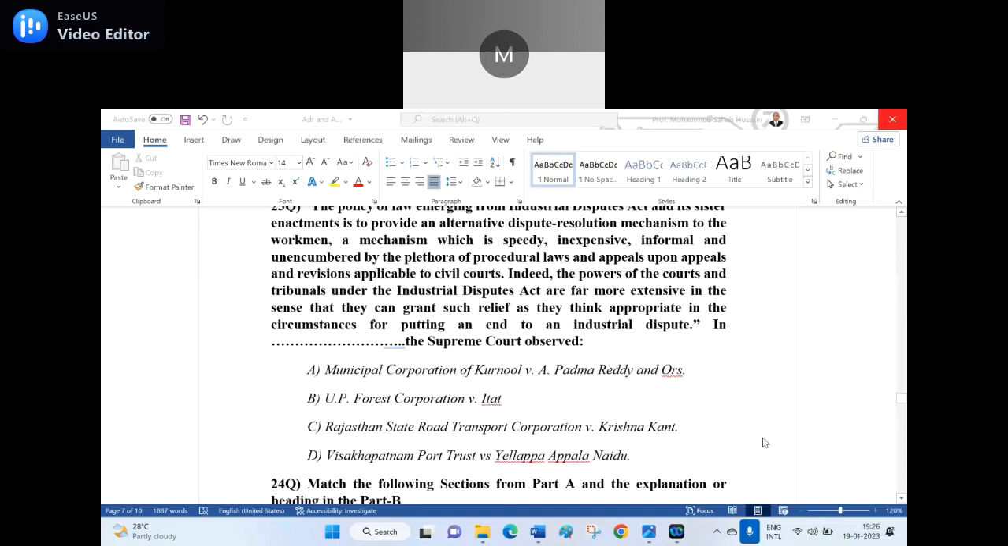A. Municipal Corporation of Kurnool versus A. Padma Reddy and others. B. UP Forest Corporation versus ITATA. C. Rajasthan State Road Transport Corporation versus Krishna Kant. D. Vishakhapatnam Port Trust versus Yellappa Appalanaidu. Option C, sir. Option C. Rajasthan State Road Transport Corporation versus Krishna Kant.